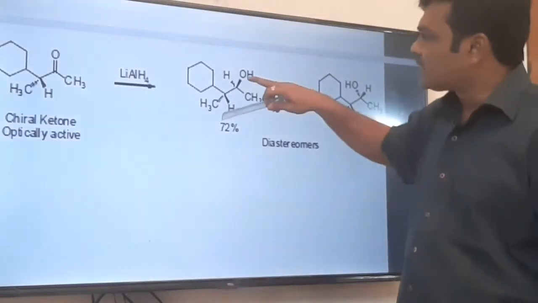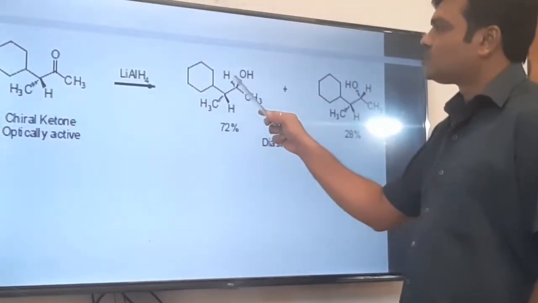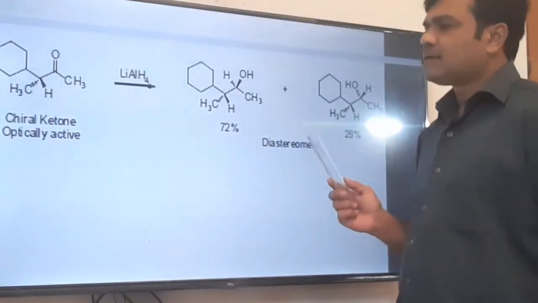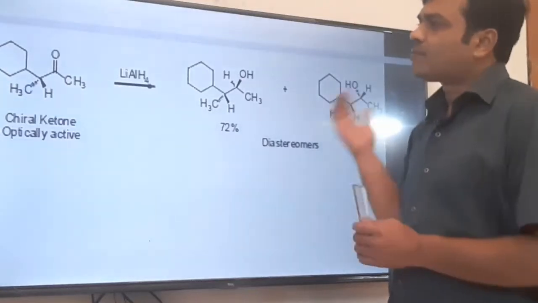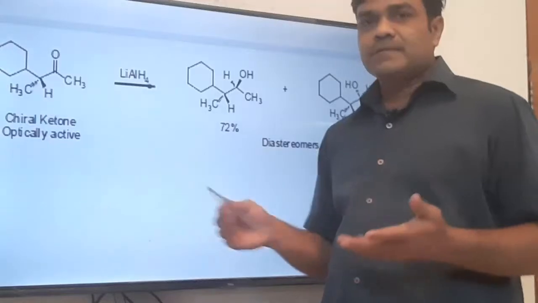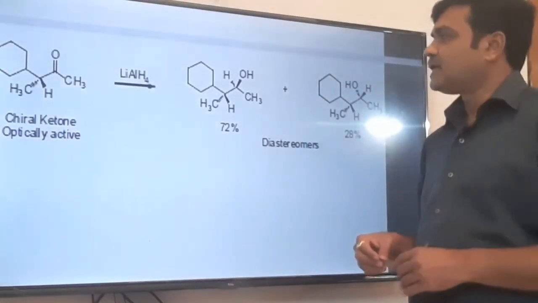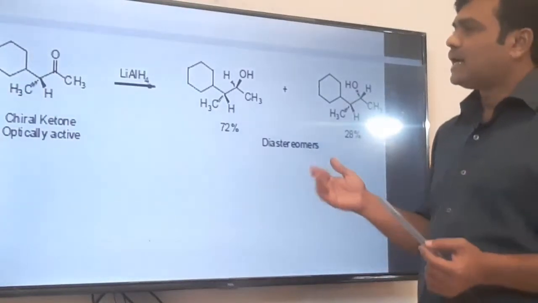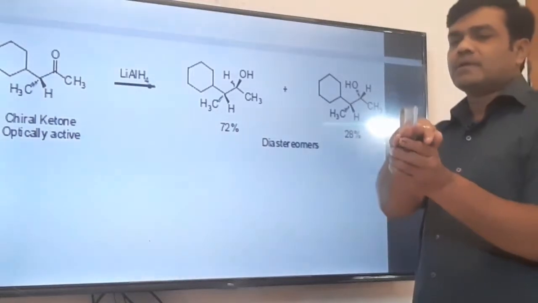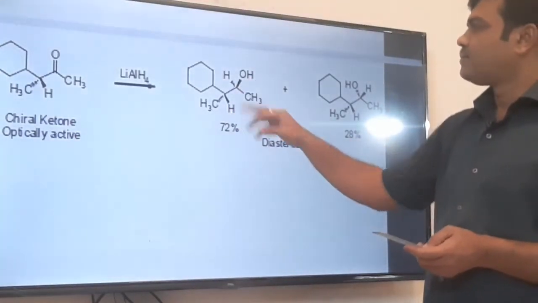You can see in the product that the OH group is facing toward the observer, and the hydride is shown by a dotted line, means it is away from the observer. It means the hydride ion attacked from the back side. Why is it so? Because it depends upon the bulkier group. Because on the front side there is a bulkier group, the hydride ion attacks from the back side, and it pushes the oxygen toward the observer, and in that case the OH group is shown by a dark line.